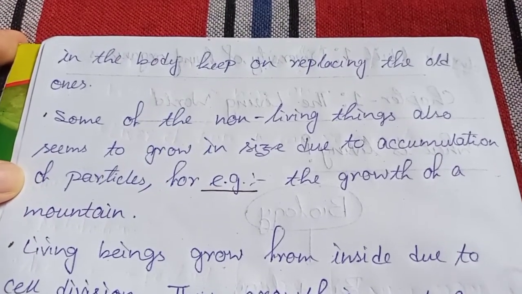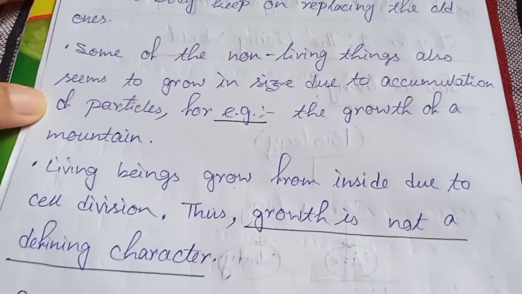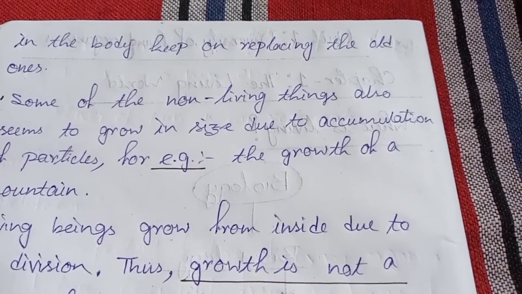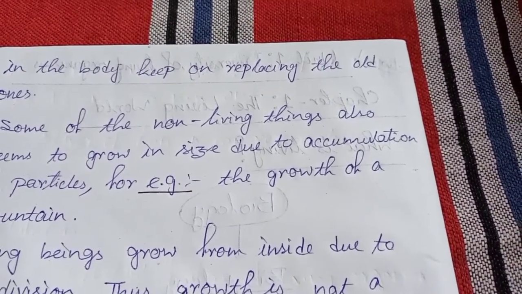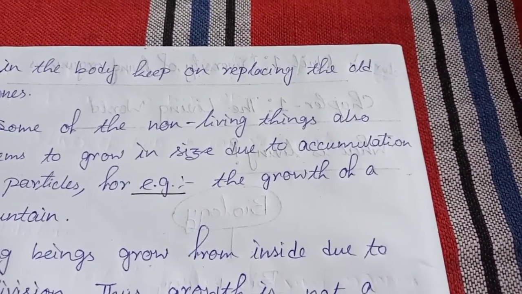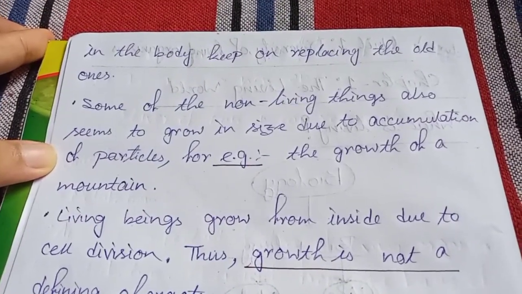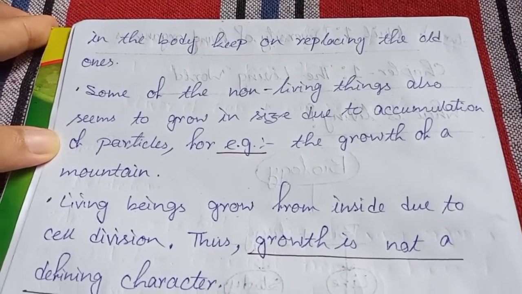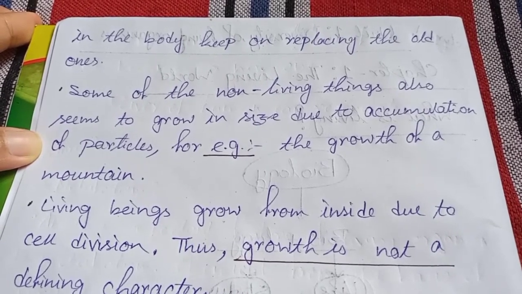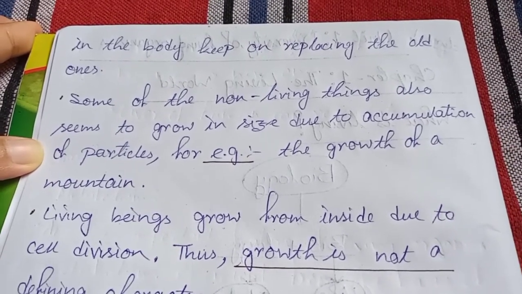The next point is some of the non-living things also seem to grow in size due to accumulation of particles. Now what is written here? Before we said that we can primarily distinguish between a living and non-living organism by observing their growth, but here it is written one exception that we are getting, that non-living things also seem to grow in size. But how? The non-living things also seem to grow in size due to accumulation of particles. Means externally they are growing, not internally.